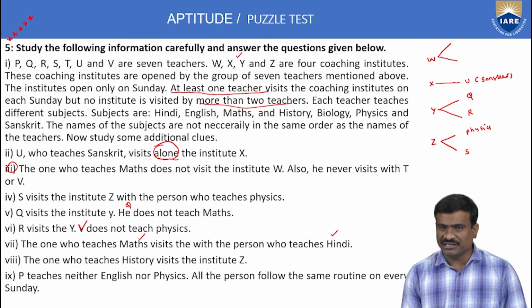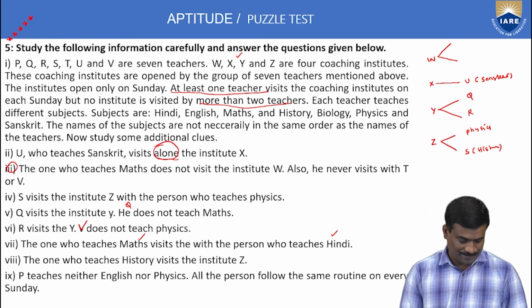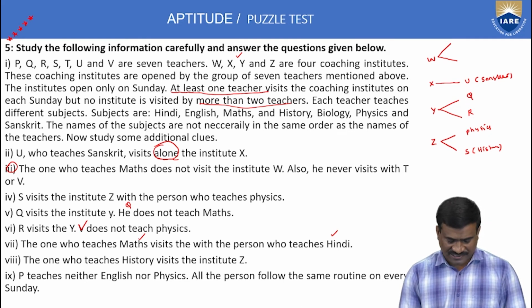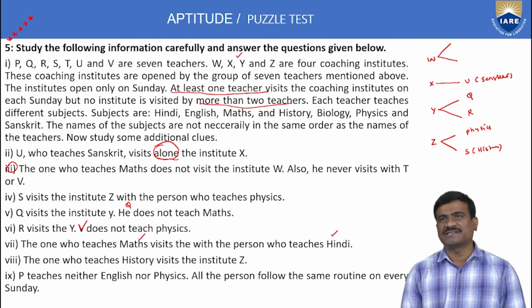Z institute history subject, but Z institute already has physics completed. Then S history. This is the information of the eighth statement: S history, physics, Z institute only. Ninth one: P teaches neither English nor physics. All the persons follow the same routine on every Sunday. This is called basic information.